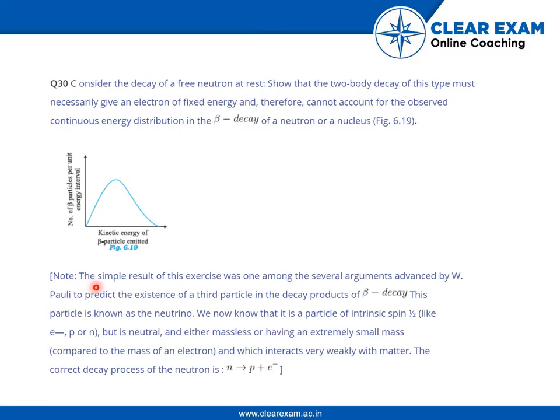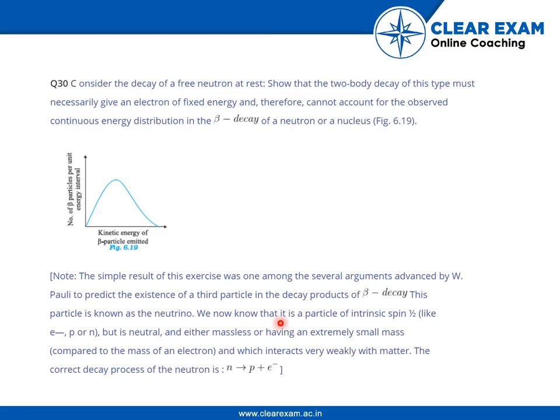There is a note here. The simple result of this exercise was one among the several arguments advanced by W. Pauli to predict the existence of a third particle in the decay products of beta decay. This particle is known as the neutrino.